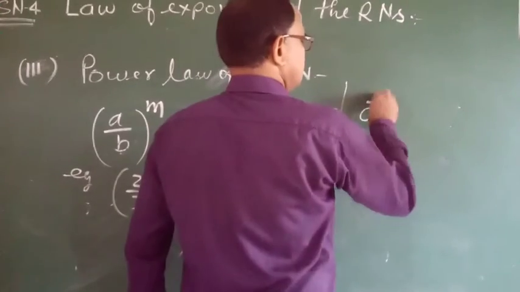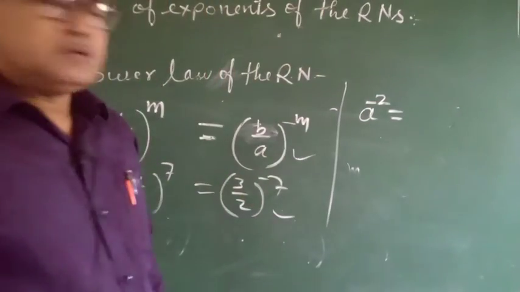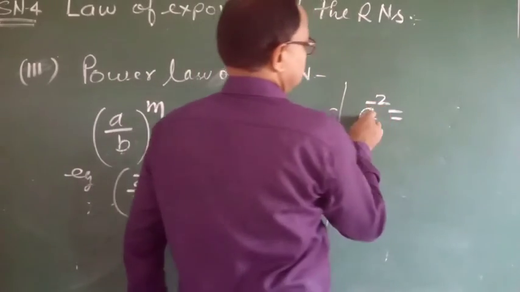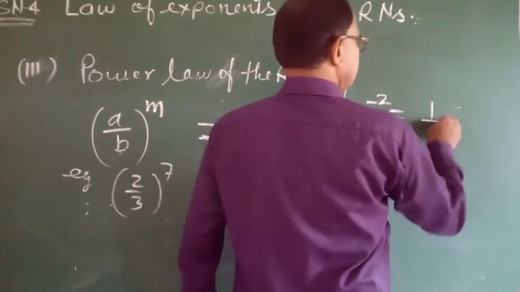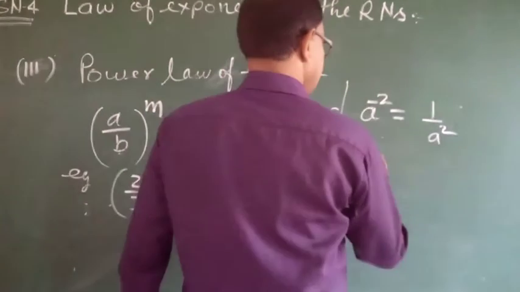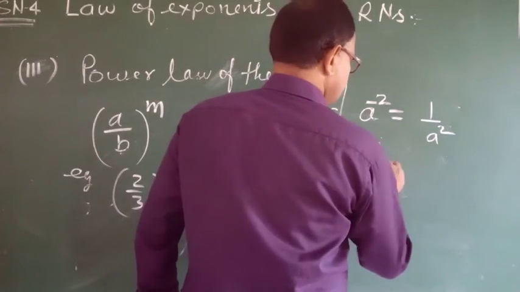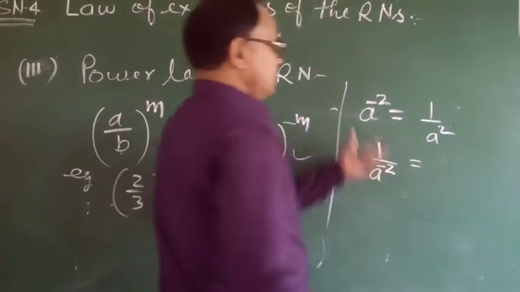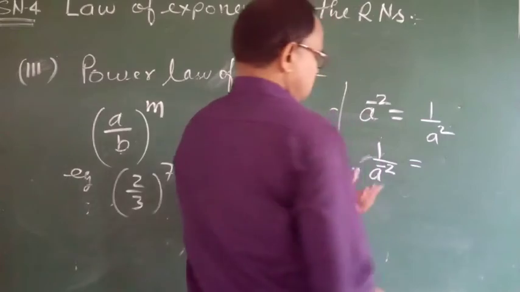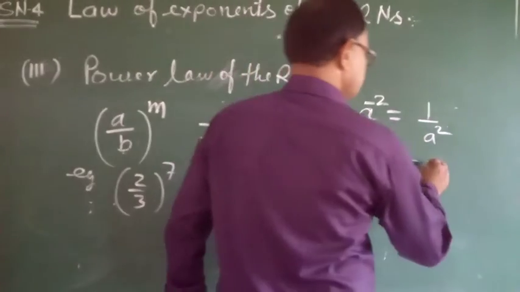And here, if a to the power minus 2, integers, all integers are rational numbers. Okay? If a power minus 2, we can write in positive form a power 2. And here, if 1 by a power minus 2, then when the denominator goes in the numerator, the power changes.